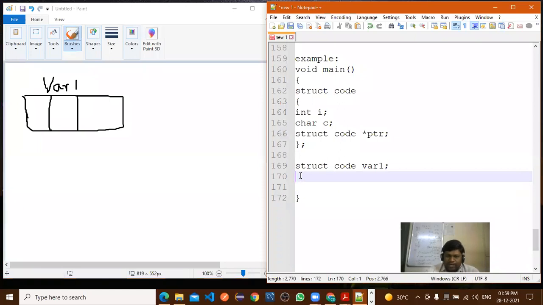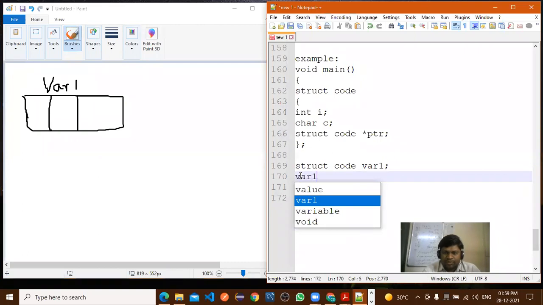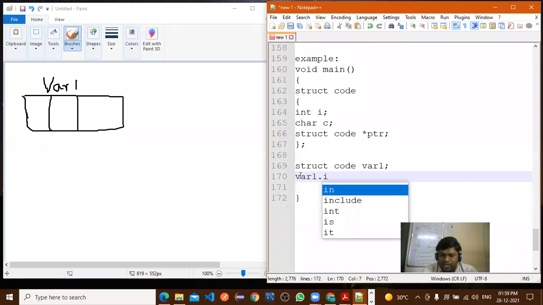Now how to assign the values to this where one? Where one dot, all of you give attention. This part is very, very important. Now how to assign the value? Where one dot, what should I write here? Can I assign the values directly? Previously we have seen with the help of scanf function. Suppose I want to assign values directly to the variables. So how to assign?